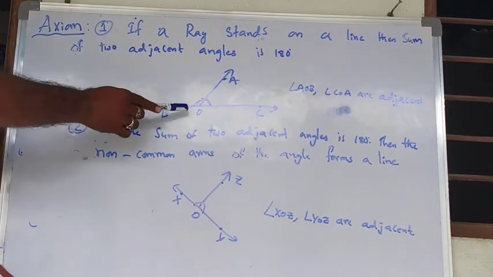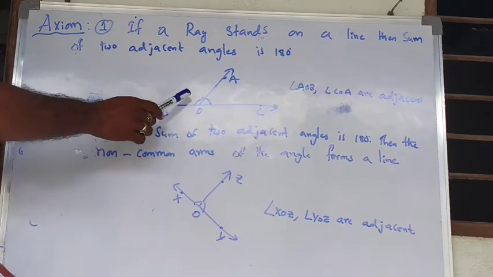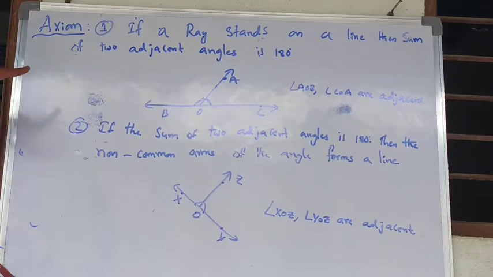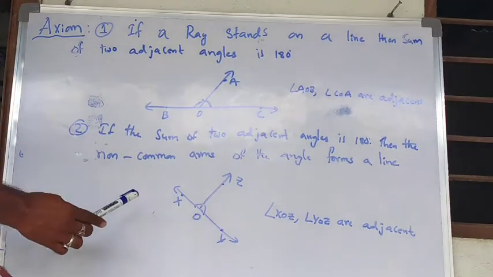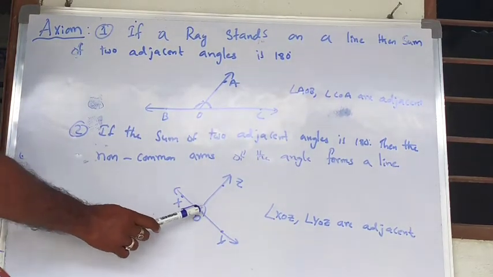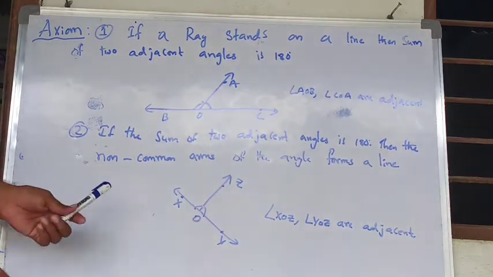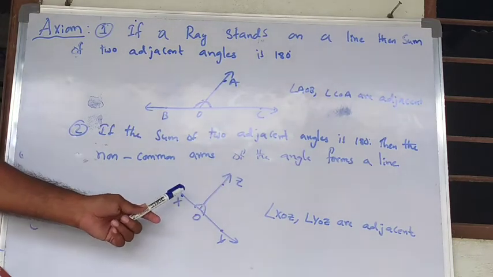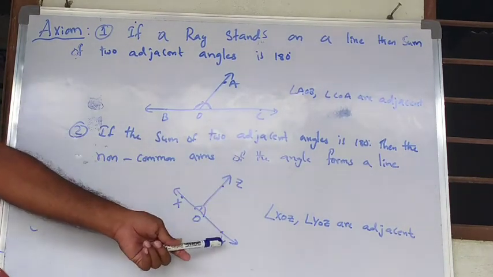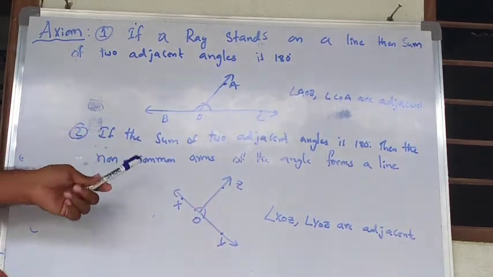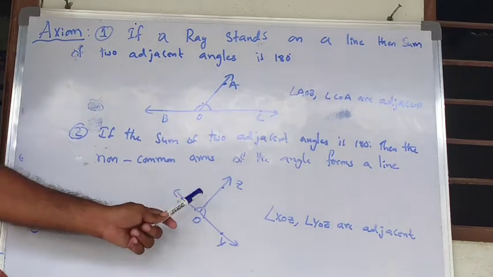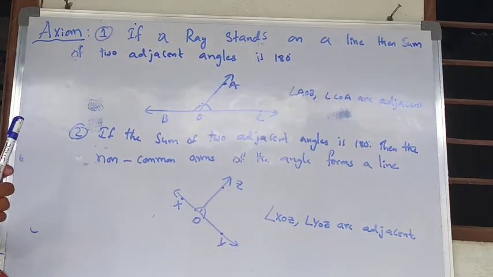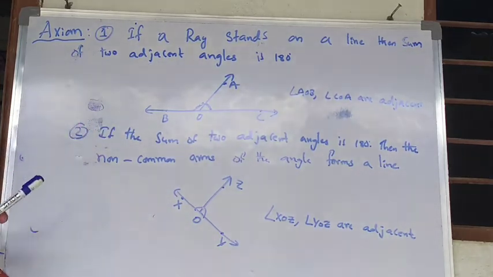Why? Because if the ray is standing on a line, then definitely the sum of the two adjacent angles should be 180 degrees. And vice versa. If you are saying that the sum of the two adjacent angles, here the adjacent angles are XOZ and angle YOZ, if angle XOZ plus angle YOZ is 180 degrees, then definitely these two non-common arms should form a line, which is nothing but XOY should form a line. So these are the two axioms which we have learned.